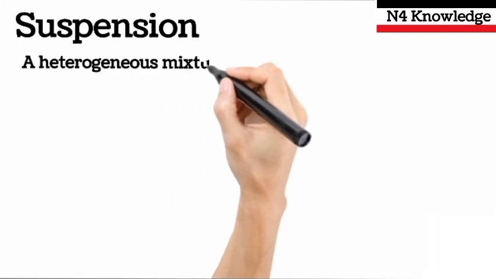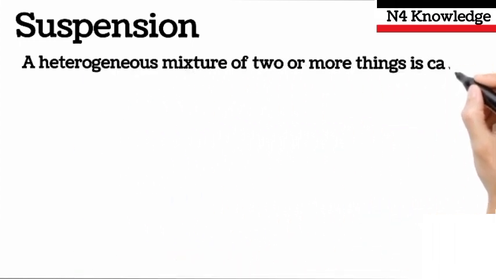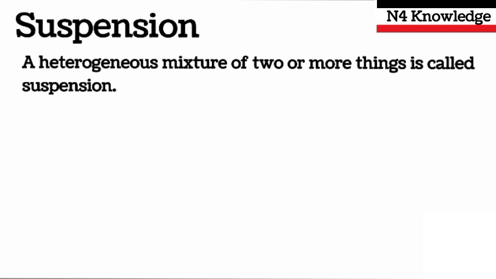Suspension. A heterogeneous mixture of two or more than two things is called suspension. You might notice that both of the definitions are similar, except the word homogeneous and heterogeneous.